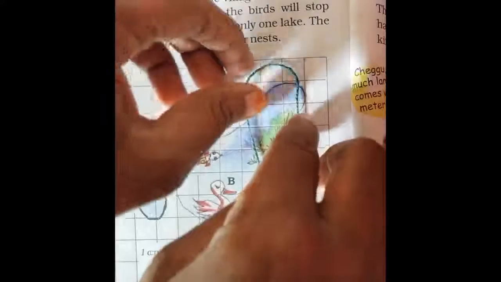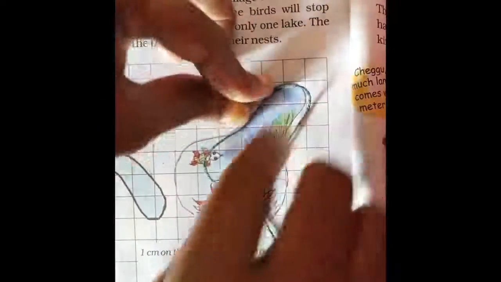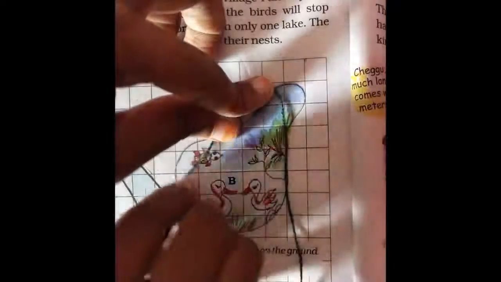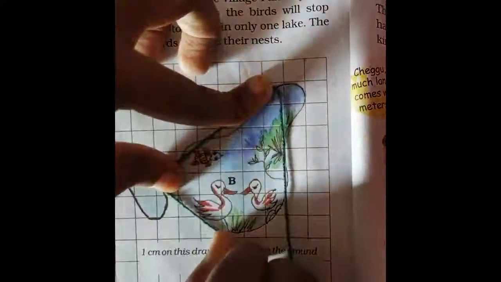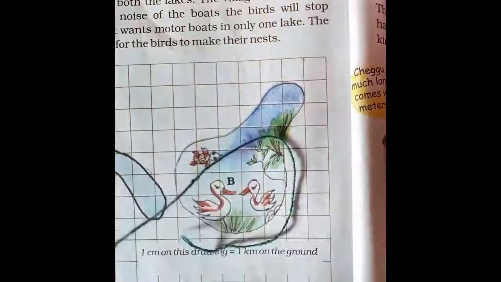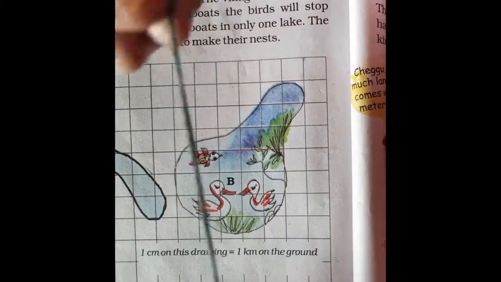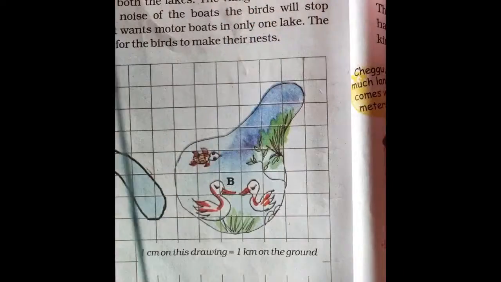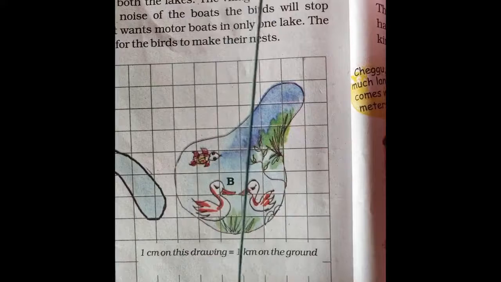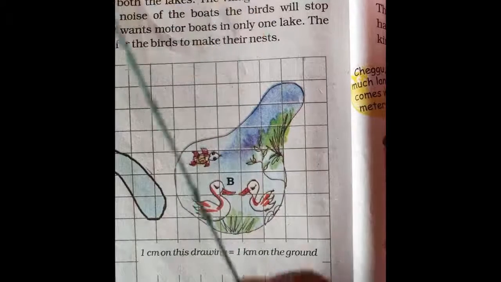Okay, see, like this you have to place. It will come in this way. Okay, so you can stop here because we started from here only, no? So this part is there, no? See, can you see this end to this point where I have stopped? So this is known as the length of lake B.